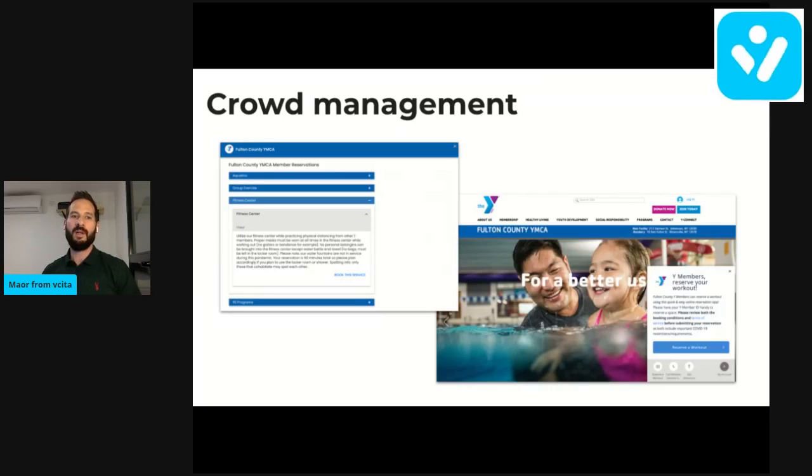So this group events feature could help manage registrations to gyms or other facilities where you need to limit the amount of people. And this YMCA club is using this feature to limit the amount of people at their fitness center. You can see here, people click here, reserve a workout. This screen pops up, they choose fitness center, and they're able to book a spot in the fitness center.